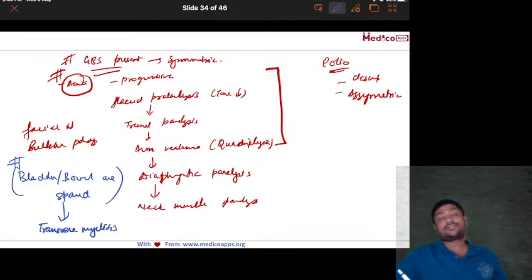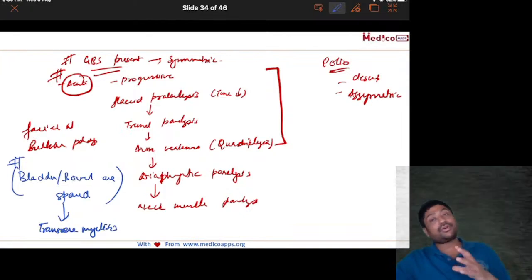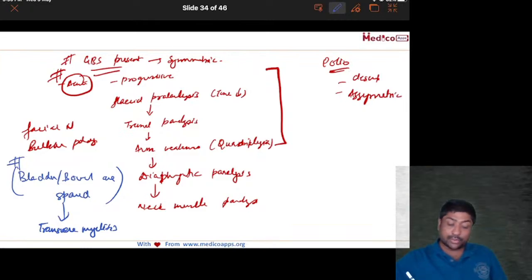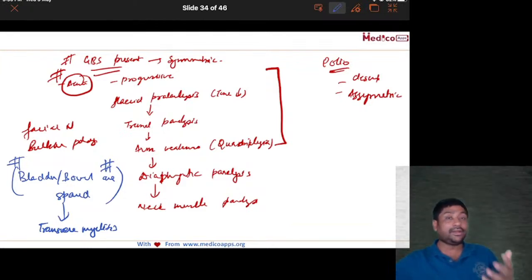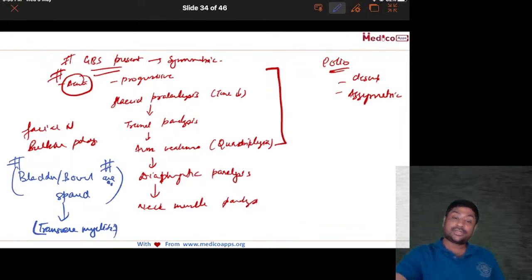Because every feature of Guillain-Barré syndrome and transverse myelitis will be similar, except two. In transverse myelitis, bladder and bowel will be involved, and sensory radiculopathy or pain will be very marked. Okay. So remember, in Guillain-Barré syndrome, the bladder and bowel becomes very important because they are not involved.